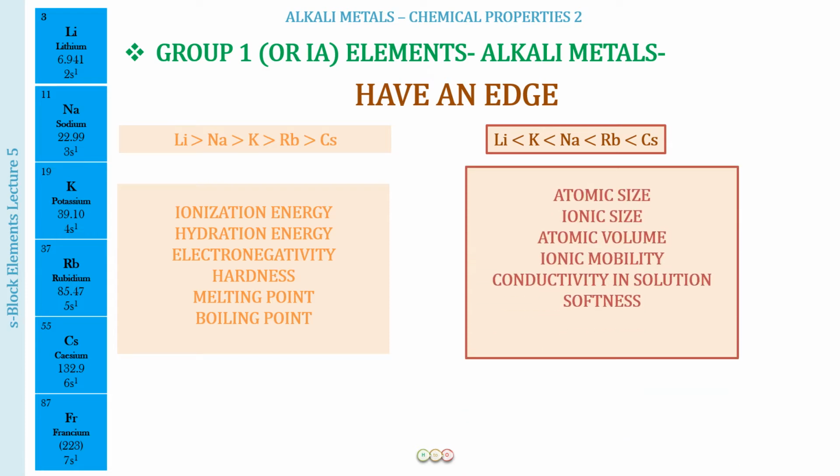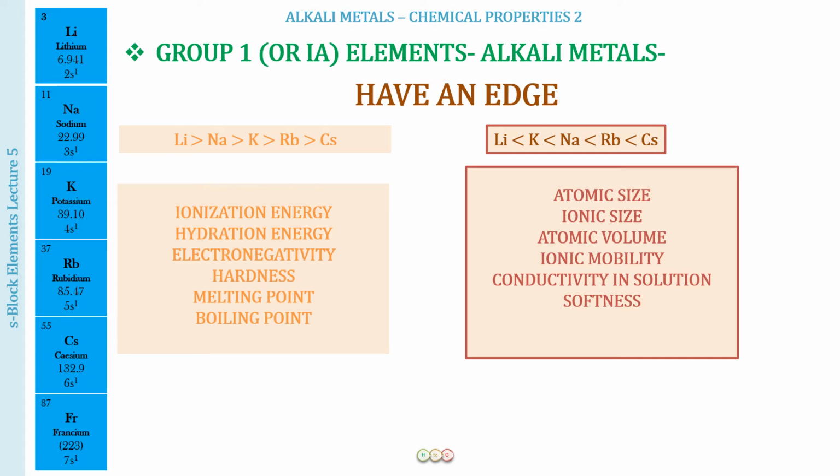Then we have the properties where cesium is going to have the highest values. Atomic size is going to increase down the group, ionic size increasing down the group, atomic volume is going to increase down the group, because the hydrated ion is going to be maximum for lithium ion. So the ionic mobility is going to be the least for the lithium ion. Then ionic mobility is going to be maximum for cesium. So conductivity is also going to be maximum in the solution for cesium ion. And then it is going to be softness, because hardest is going to be lithium. So cesium is going to be the softest.